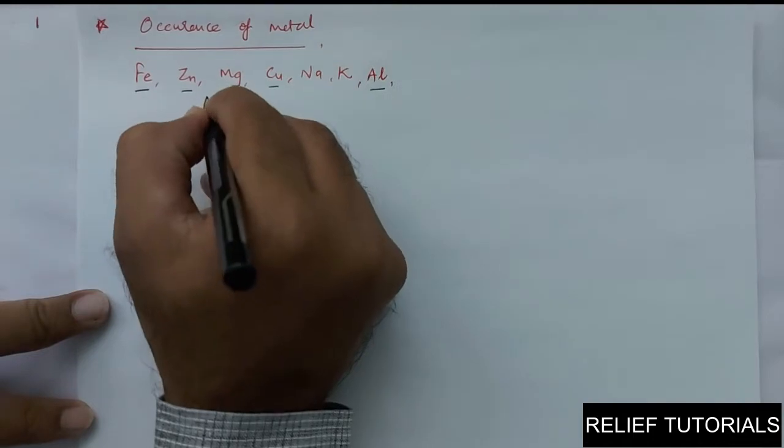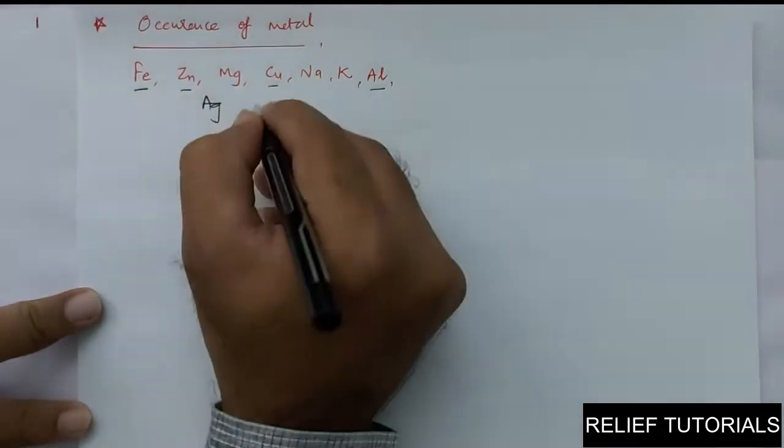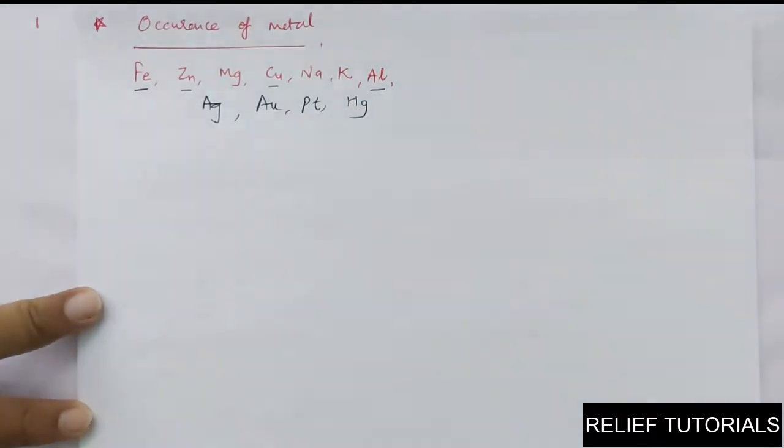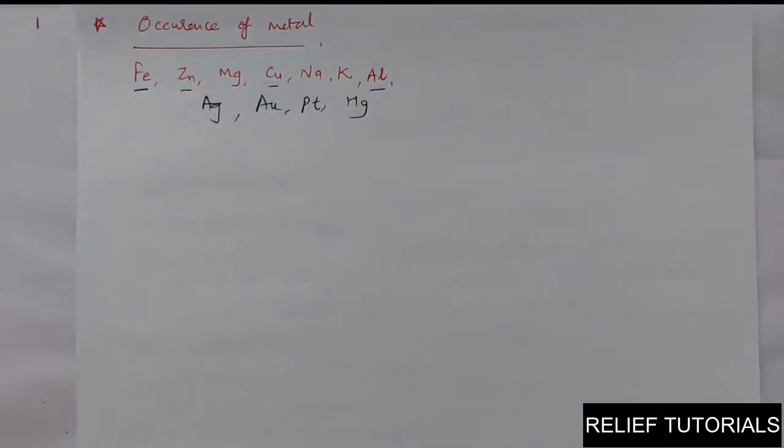Some metals like silver, we know silver. We know gold. We know platinum. We know mercury. These are also very useful metals. So from where do we find such metals? A number of questions are there.